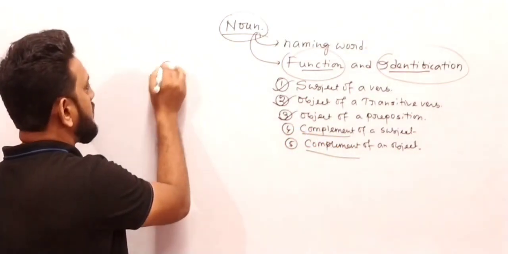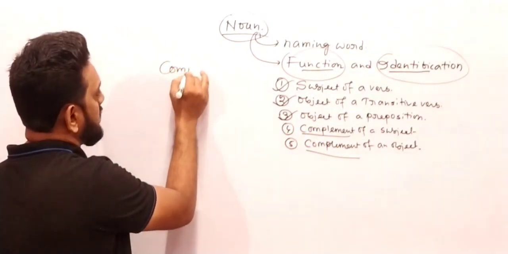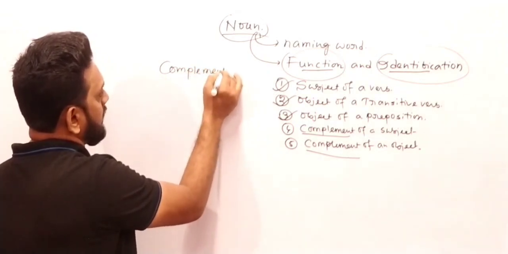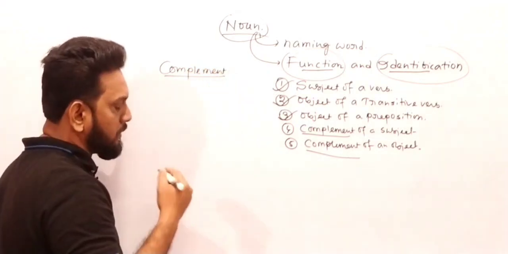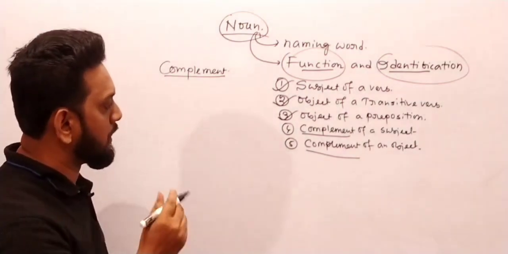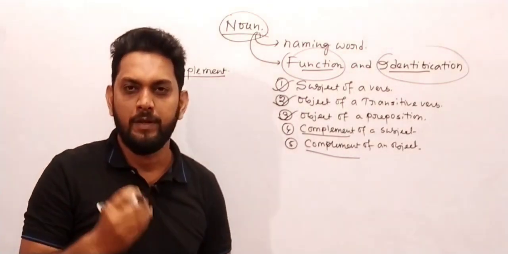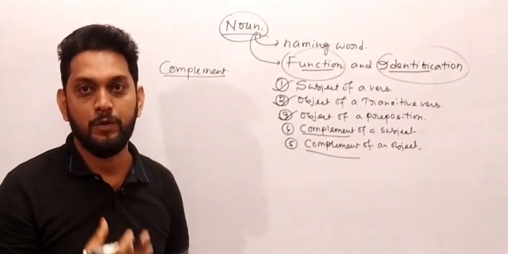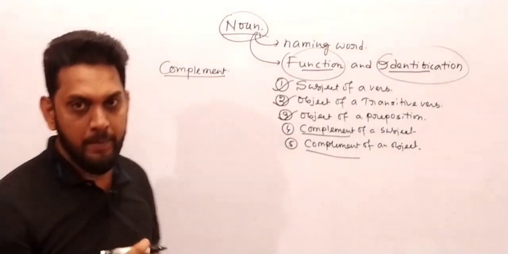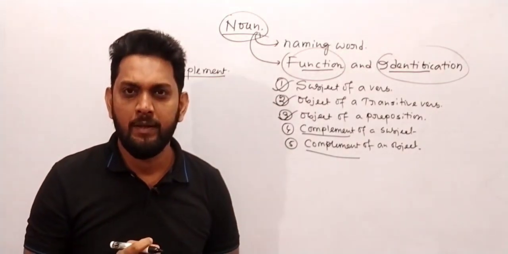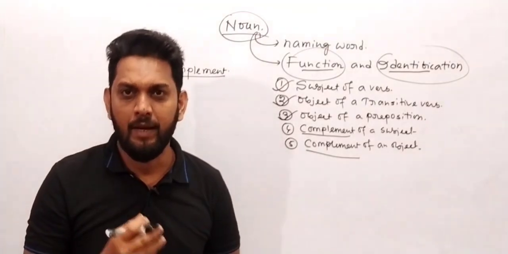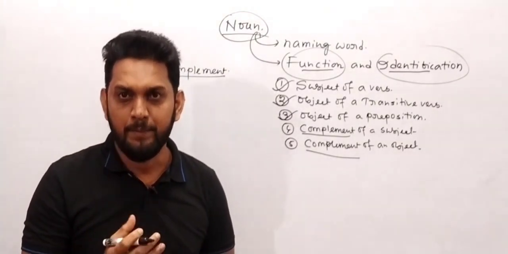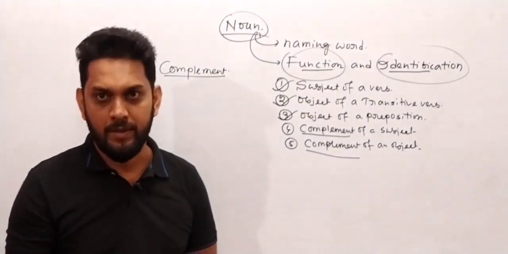So write down, first of all we have to understand what is complement. Before understanding what is complement of a subject, first we need to understand what is complement. What does complement mean to us? My friend, complement always talks about the identity and the quality or state of a subject or an object.